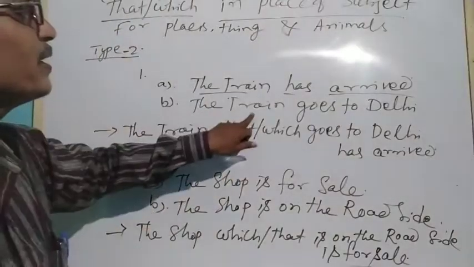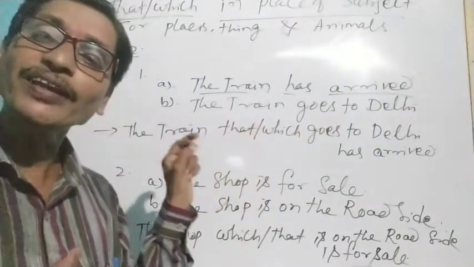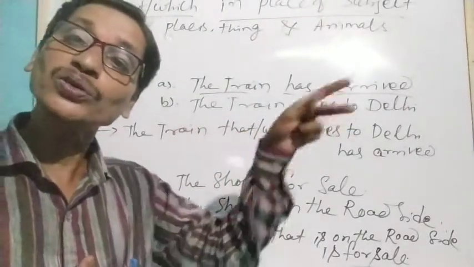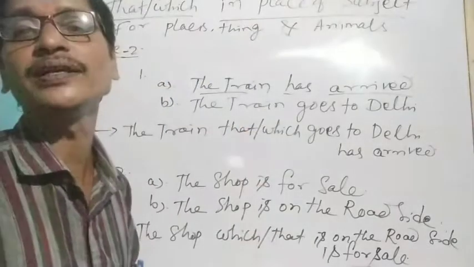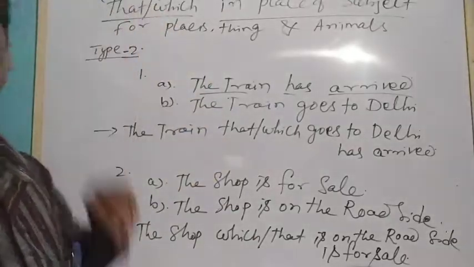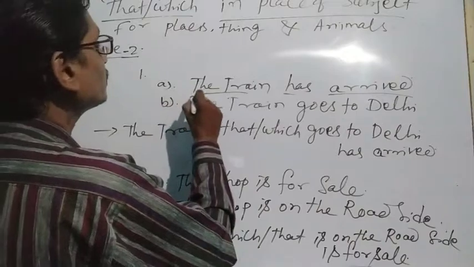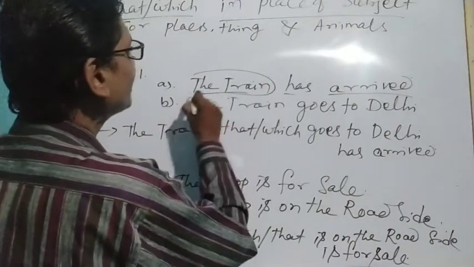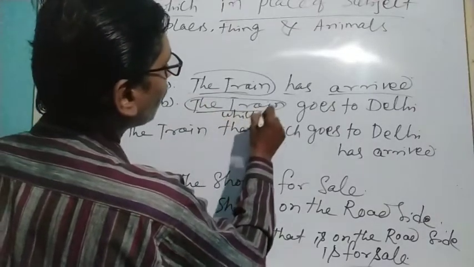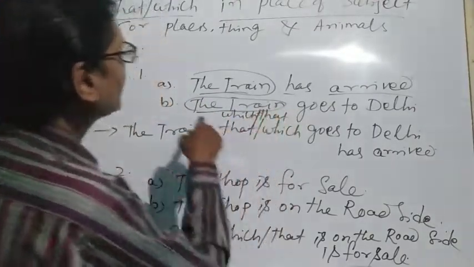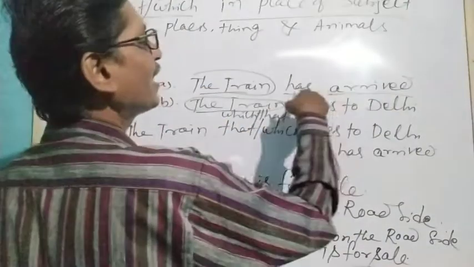So the train goes to Delhi. Here we are talking about a definite train that goes to Delhi. Though they are things, for them we can use that or which in place of a subject. So here, after this train, we add which or that: the train which or that goes to Delhi has arrived.